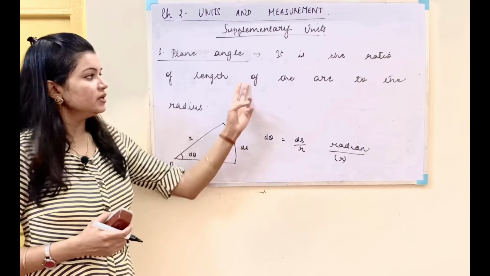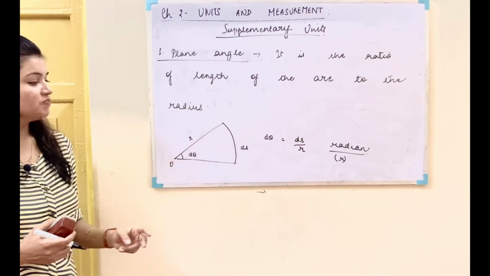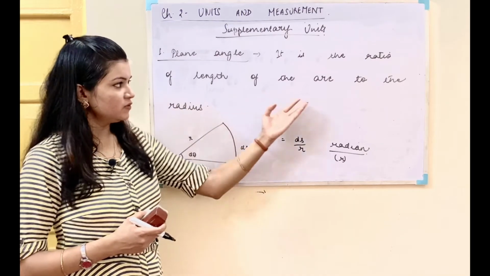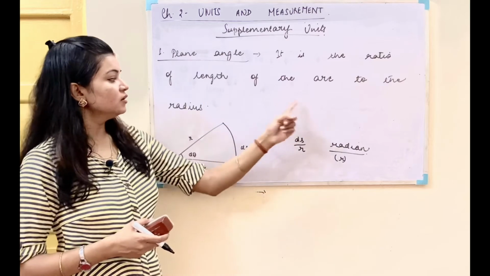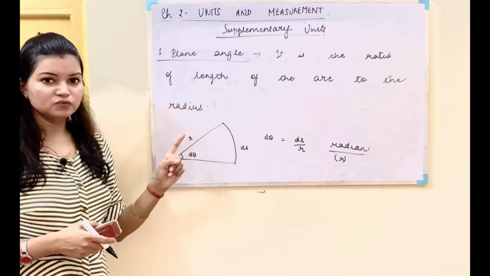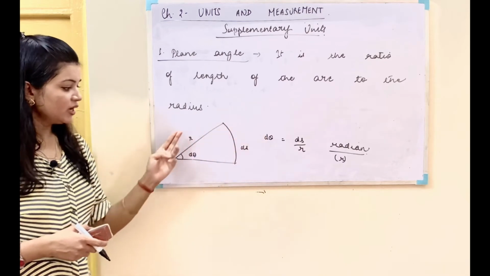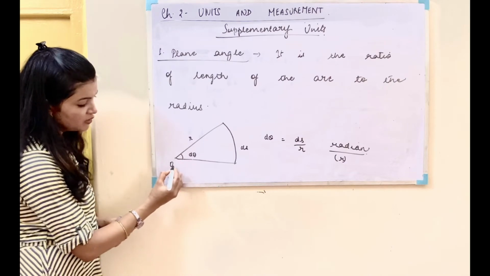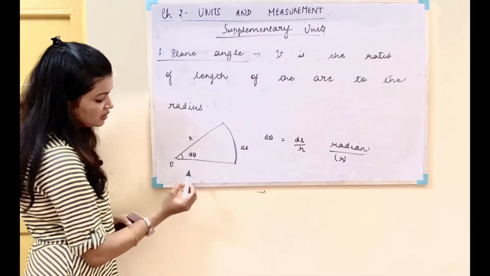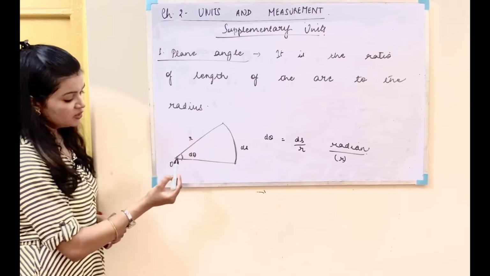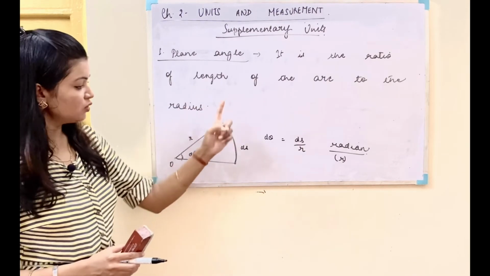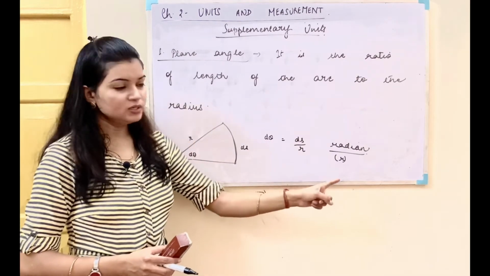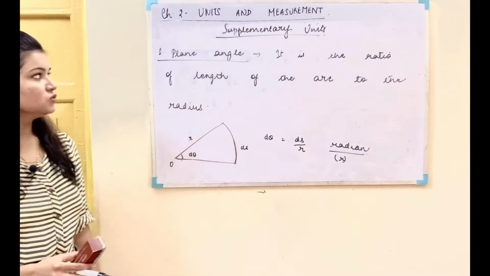Plane angle is the ratio of the length of the arc to the radius. A plane is something which has two dimensions, like the plane of the page or the plane of our board. We have this board, so we have a plane in two dimensions. We draw an angle on this plane, and we call it the plane angle. If we have the center as O, we draw an angle about this. The length of the arc is ds, the radius is r, and the angle will be d theta. So it will be equal to the ratio of the length of the arc, that is ds, to the radius, that is r. d theta is equal to ds by r. The unit will be radian, the symbol will be rad.